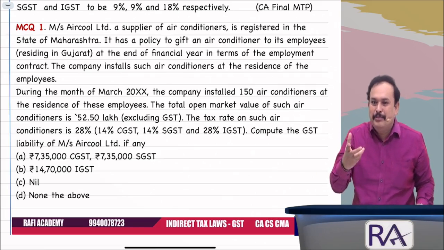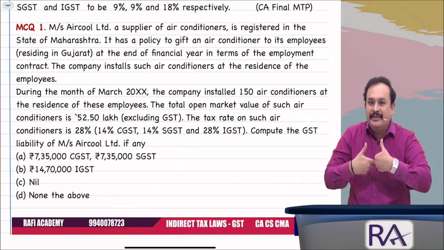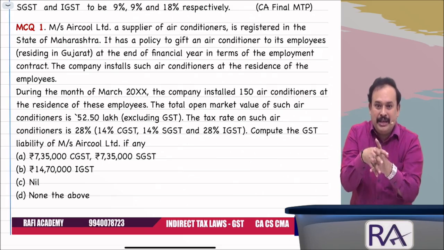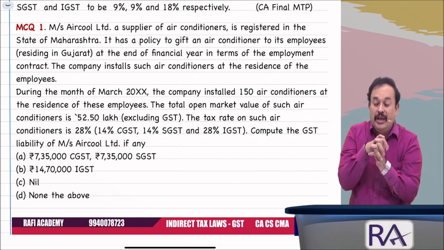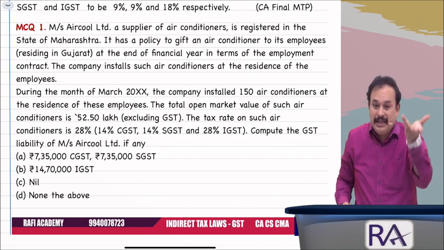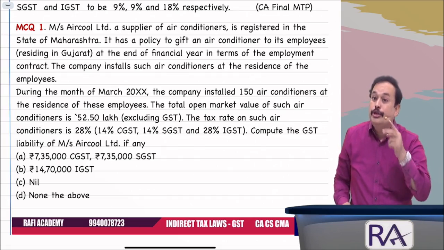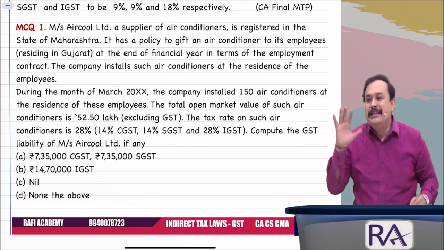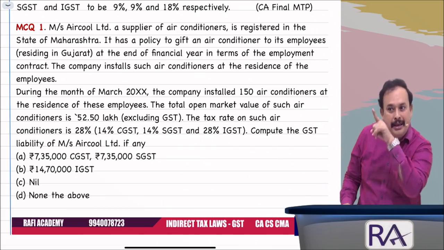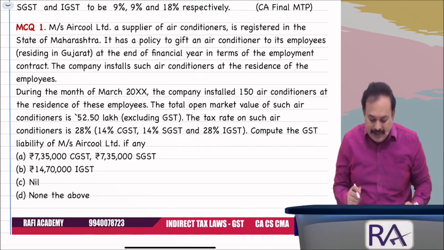You get my point? That means the air conditioning machine is given. Nothing is received from the employee. Freely given. So in that case, no consideration for the employer. If so, it won't come under schedule 1. It won't come under 7.1 supply includes. Provided the gift value should not exceed rupees 50,000 in a financial year to an employee. Again, I'm telling you, an employee. An employee means one employee. How much value here, my dear? Tell me.